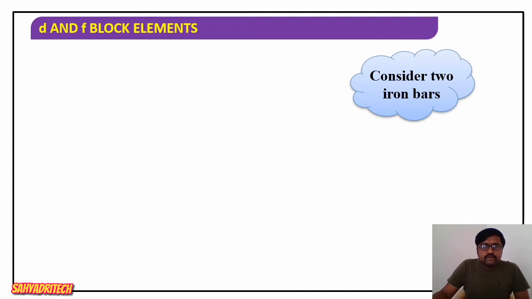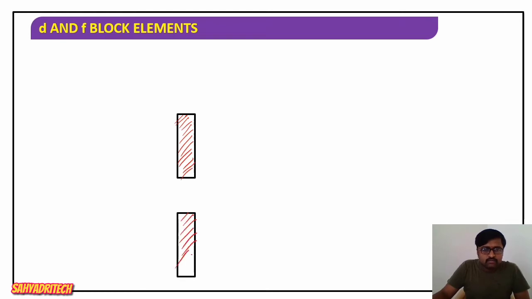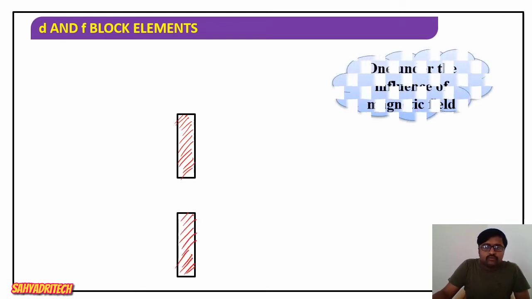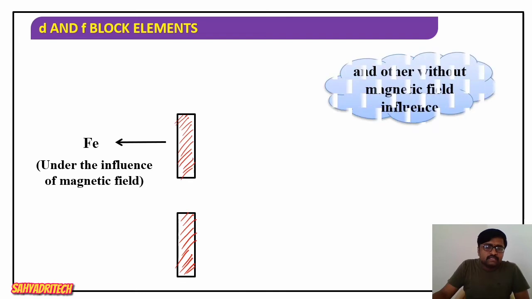Now consider two iron rods or iron bars. These are the two iron rods, or iron blocks, taken. One iron block is kept under the influence of a magnetic field, and the other is free from the magnetic field. Only the iron block is placed.